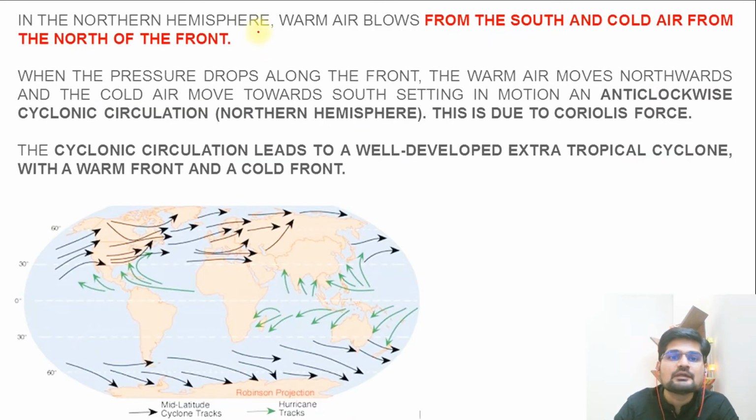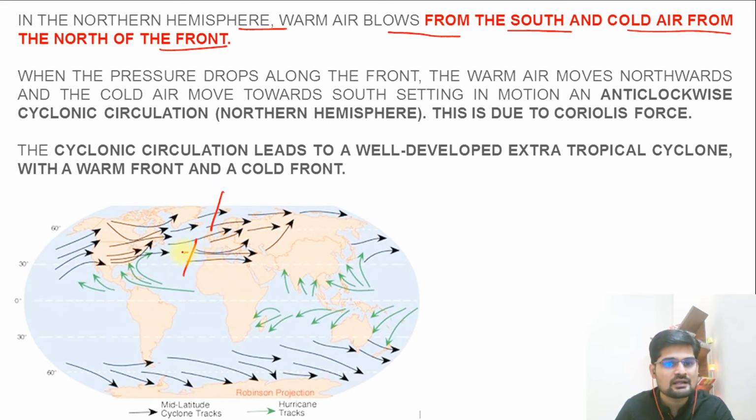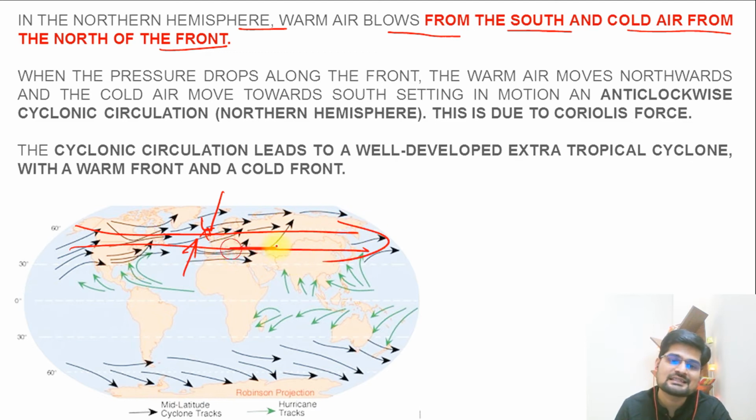Now, in the northern hemisphere specifically, you see warm air blows from south and cold air comes from north of the front. So warm air, cold air, this is what happens, right? And then they mix here. And remember the Coriolis force action. So that is also important here. And you have the subtropical jet, westerly. So western direction is there.